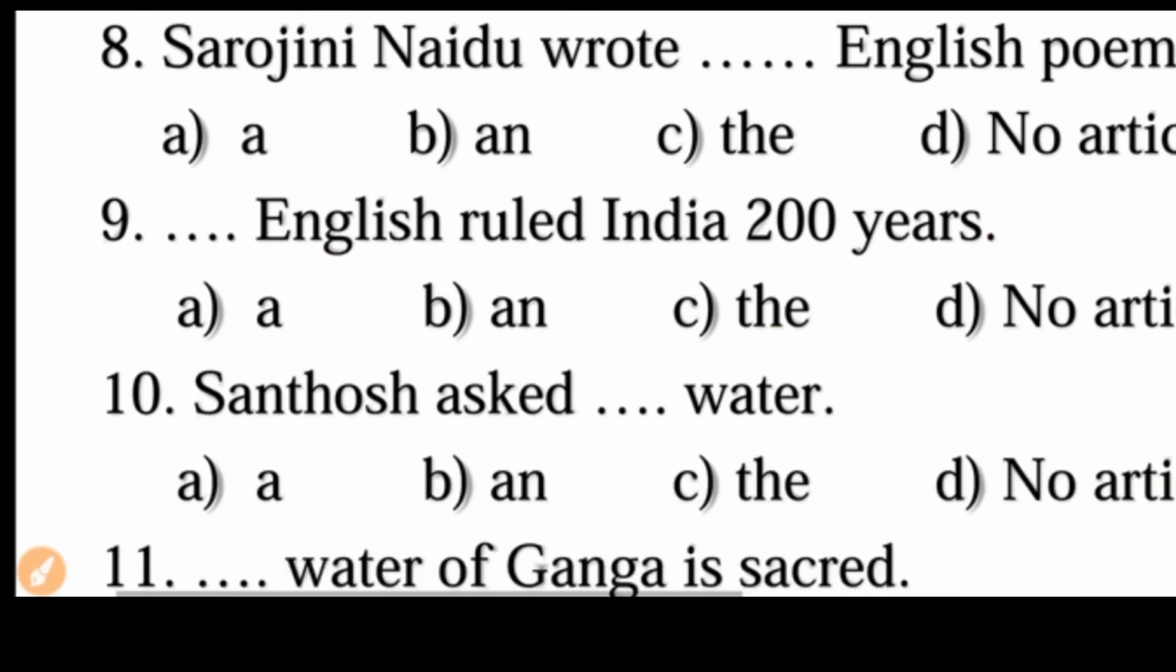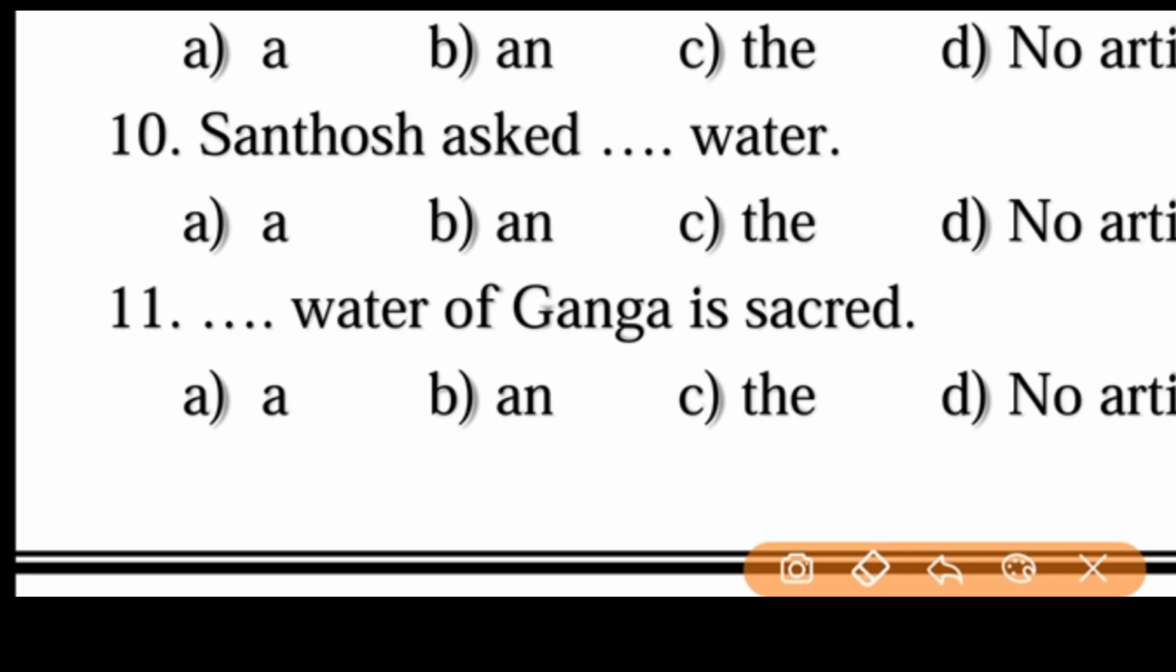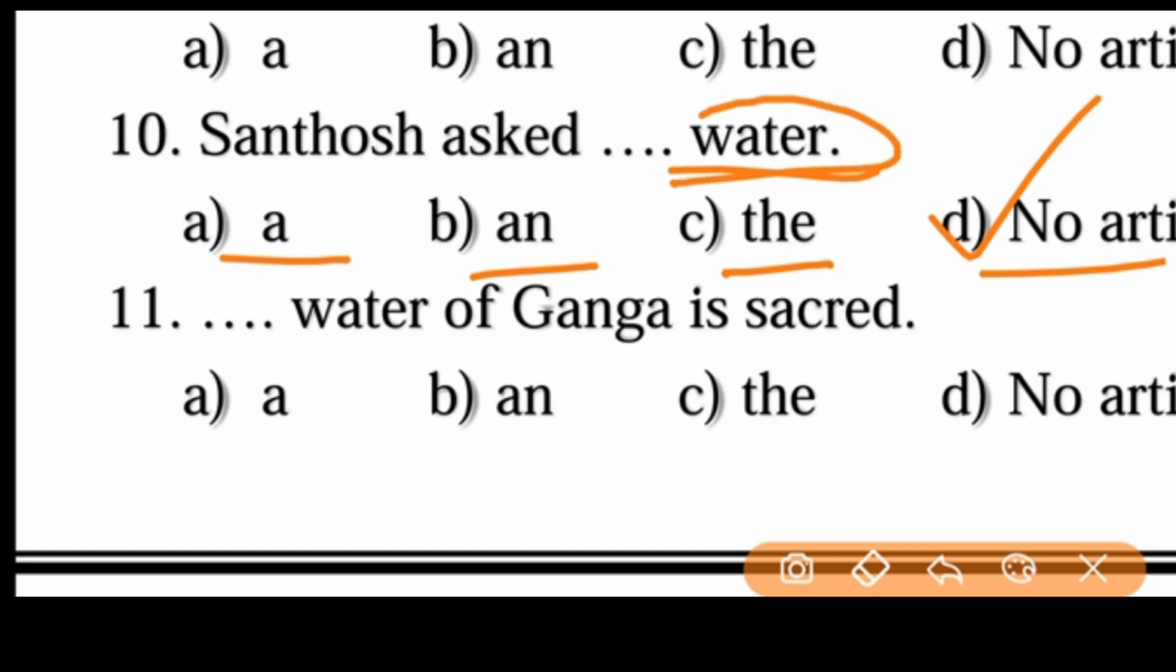And next we can move on to the 10th one. Yes, one more important. Santosh asked dash water. A water, an water, the water, or no article. Santosh asked water. So no article, because before uncountable nouns we should not use any article.